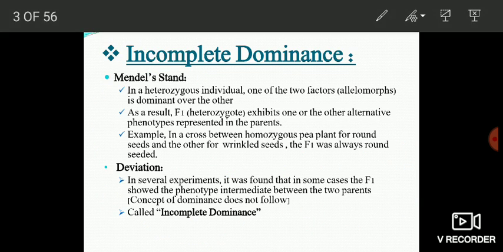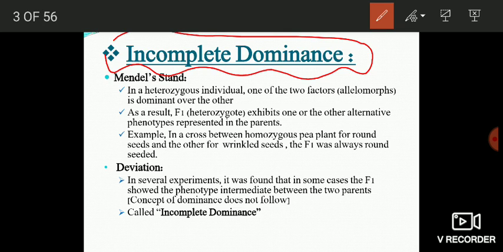The first deviation from Mendelism which we are going to discuss today is incomplete dominance. We know that Mendel's stand was that in a heterozygous individual one of the two factors, or allelomorphs, is dominant over the other. If we talk about Mendel's monohybrid cross, Mendel concluded that in F1 one of the two factors is dominant.